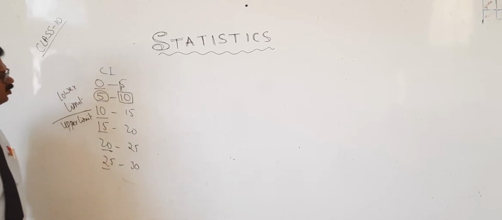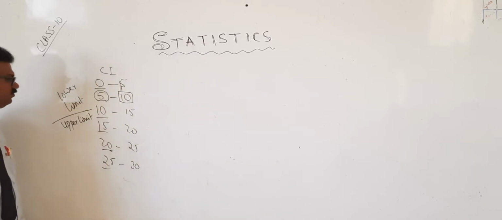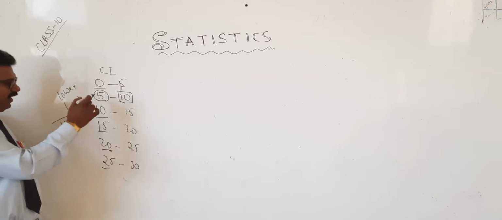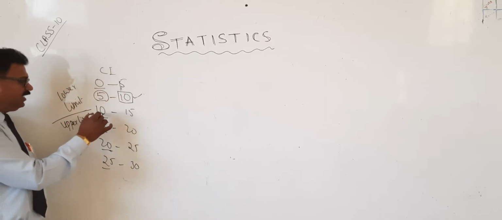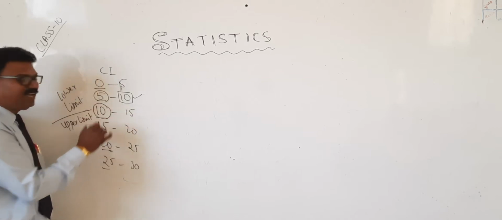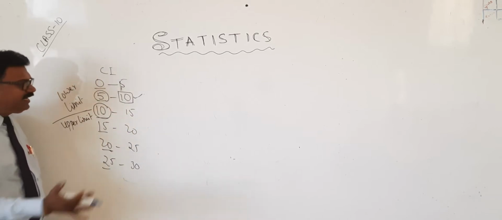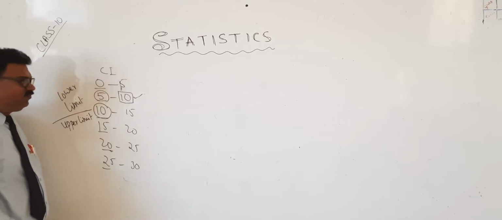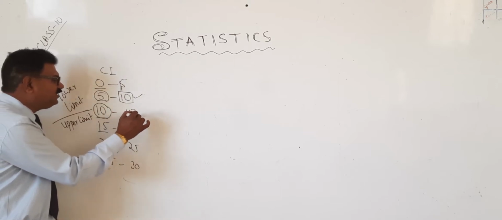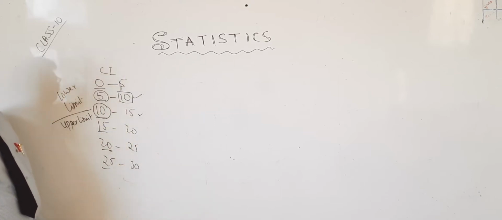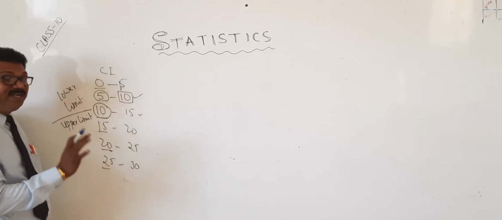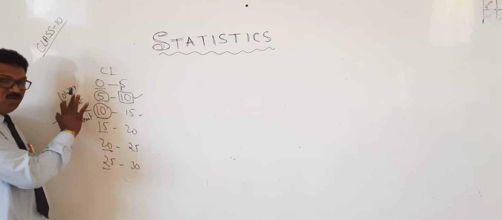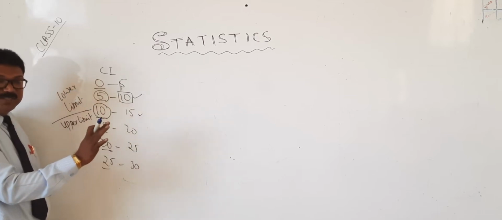The question will be asked like this. Sir, in 5 to 10, 10 is the upper limit, and in 10 to 15, 10 is the lower limit. If 10 comes, do we take it in this interval or in this one? Always we are supposed to depend on the lower limit, not on the upper limit.